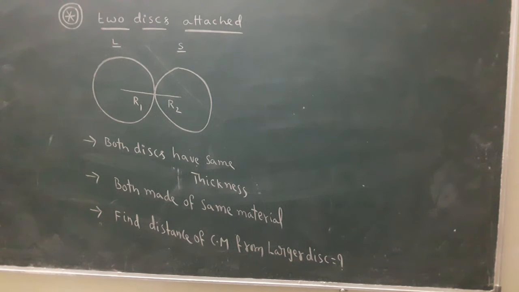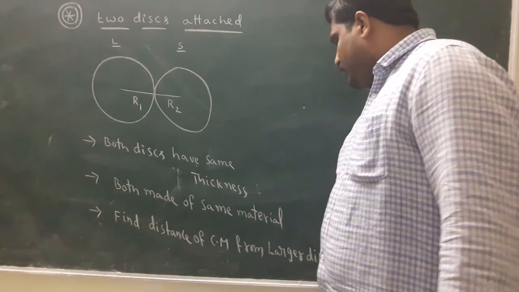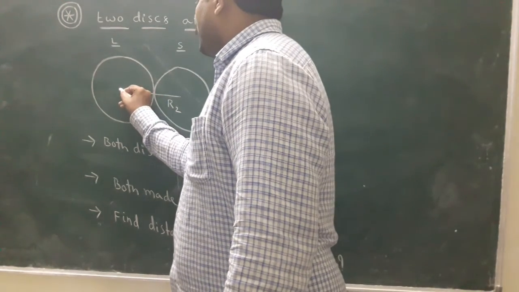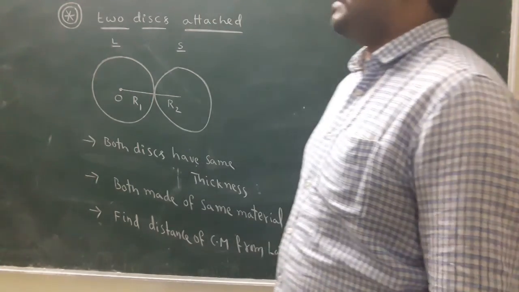First, read the question properly. How many discs are there? Two discs. One is a large disc and another is a small disc. The large disc has radius R1, and the small disc has radius R2. The distance of the center of mass is from the larger disc, so this can be assumed as the origin.